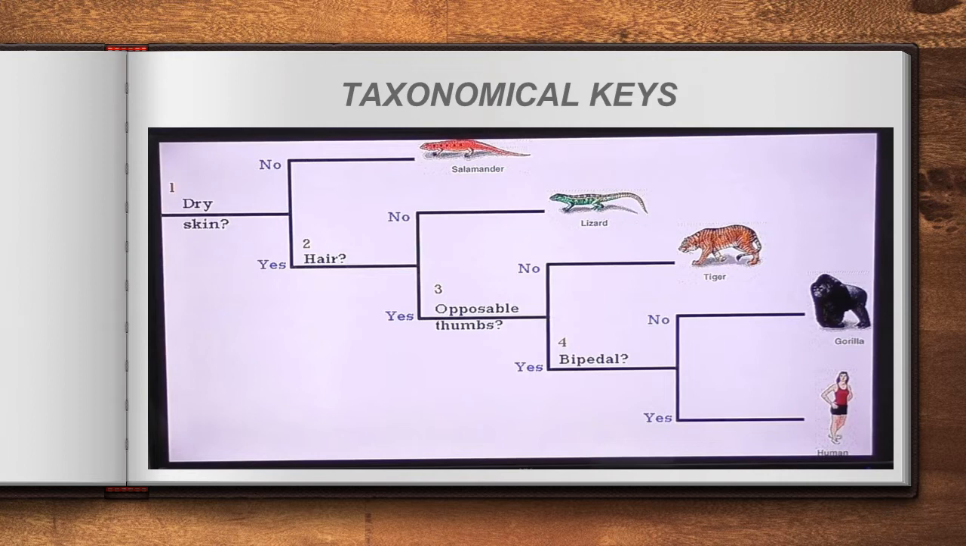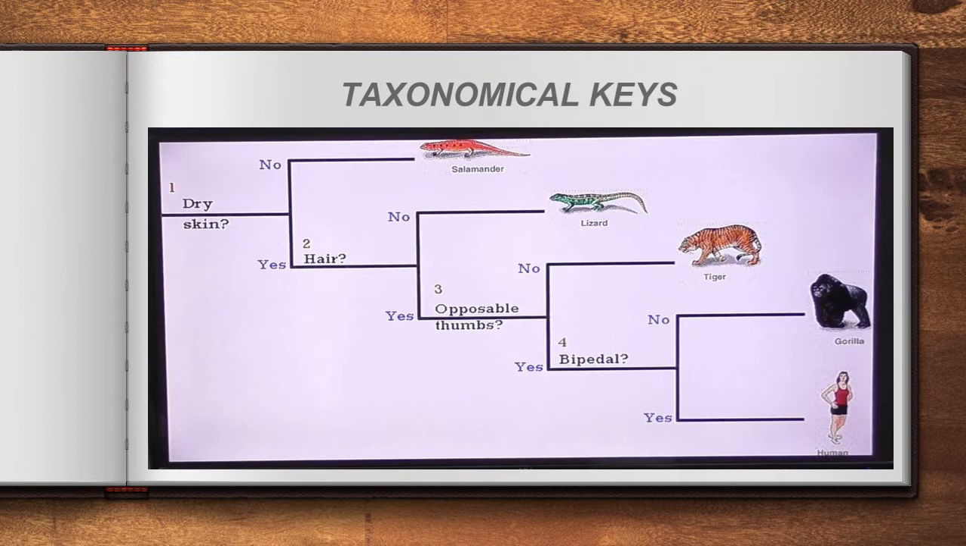For example, the first question they are asking is whether the animal you want to know has dry skin. If the answer is yes, of course, gorilla has dry skin, so you are telling yes. Or if the answer is no, they may say it is a salamander. If the answer is yes, then you will pass to the next question, whether this organism has hair. Of course, the gorilla has hair, so you will answer yes. Understand? If you answer no, it may be the lizard. Right? But you are answering yes.